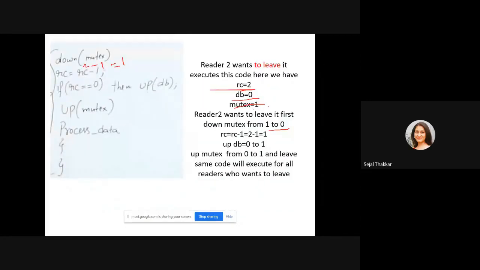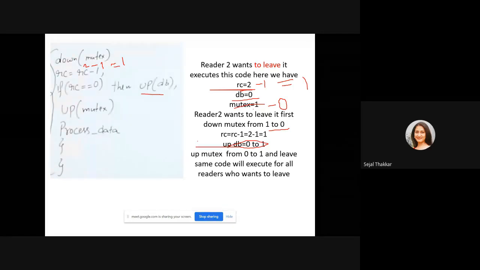Down mutex means mutex will become 0, right? RC is equal to RC minus 1, 2 minus 1 is equal to 1. Okay, fine. If RC is equal to 0, then up DB. No, RC is not equal to 0, so we are not upping the DB. This will not execute. Up mutex, this line is going to execute and mutex value will become 0 to 1, right?